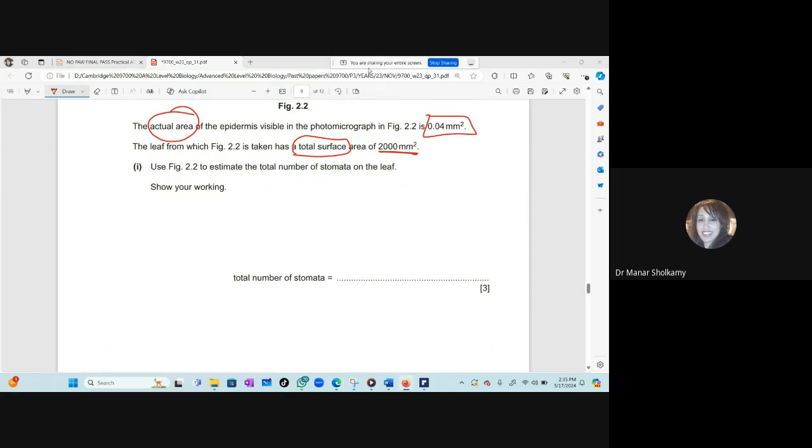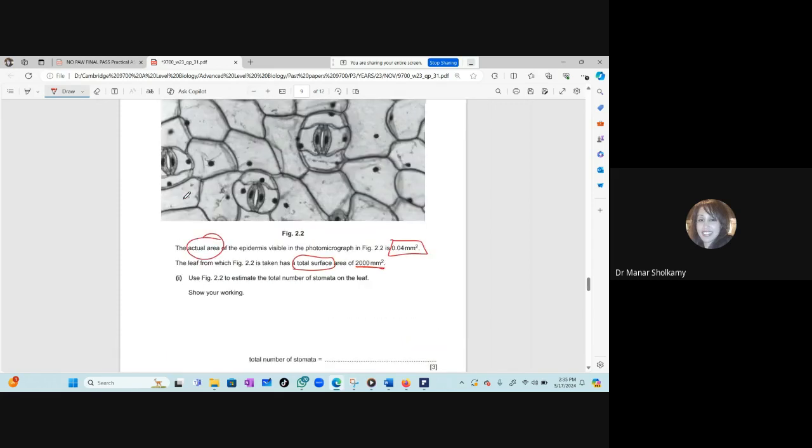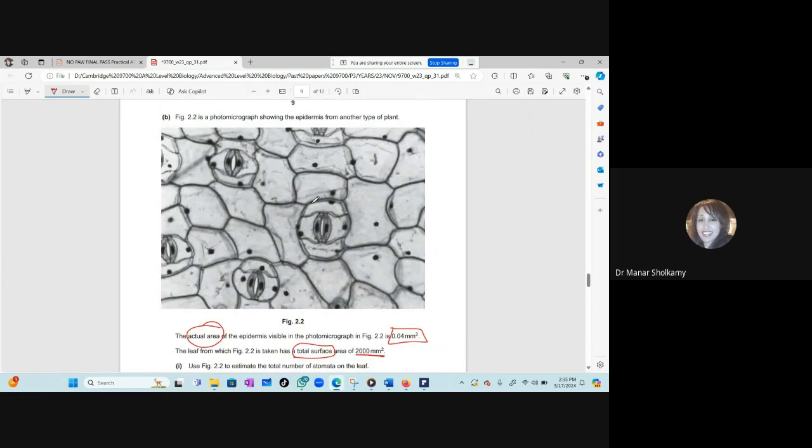Now, what will you do here? Look at the picture. The actual area here is 0.4. What will you do? I will not tell you anything. Okay. I'll measure the image area. I'm sorry, Farouk, you will not measure anything. Okay. Now, here they're telling you that the total is 2000. Okay, that's the total.